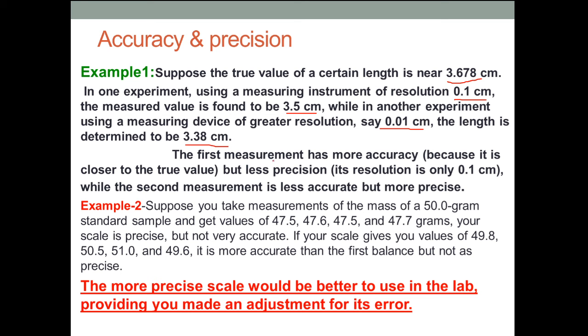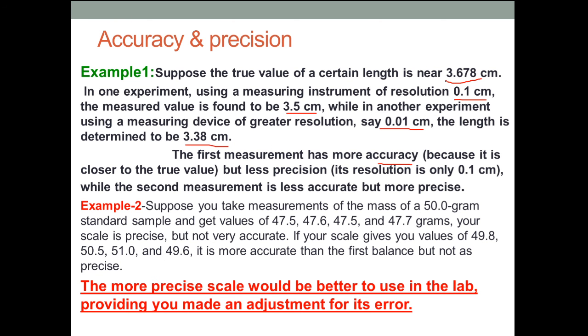Now see the first experiment. The first measurement has more accuracy. Why? Because it is closer to the true value. True value is 3.678, while the measured value is 3.5 centimeter. So it is more close to the true value.